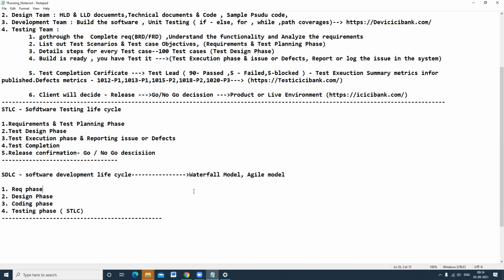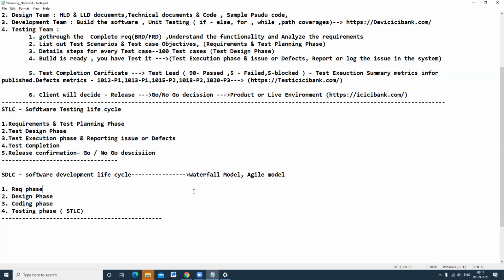So daily they will come up with new ideas and changes. That approach is only possible in the agile model. But in the waterfall model, once requirements are frozen, we cannot go back and reverse a step. The flexibility is there in the agile model.